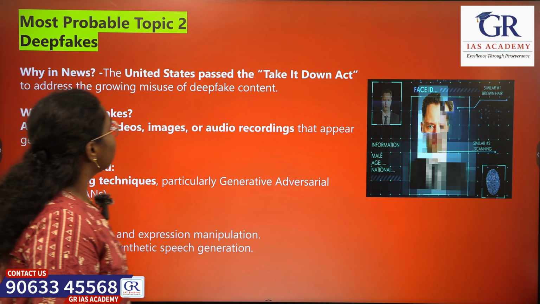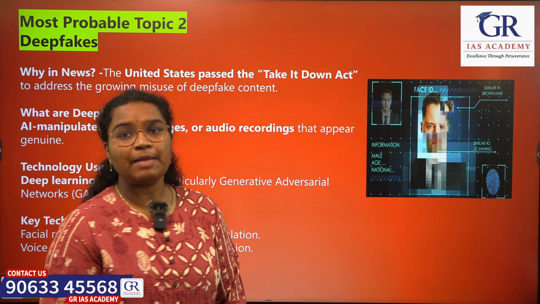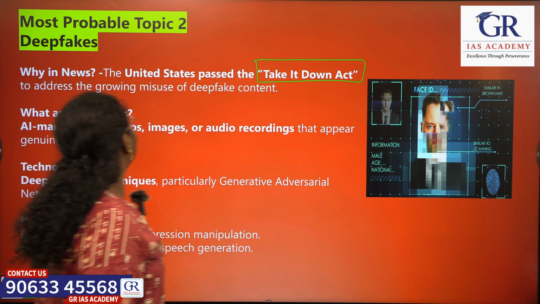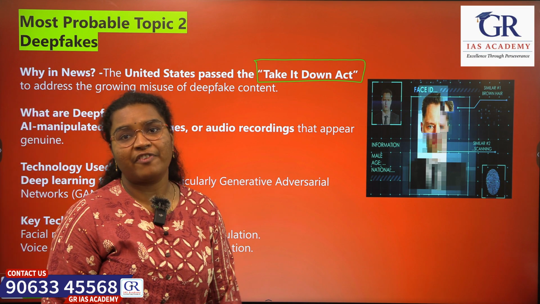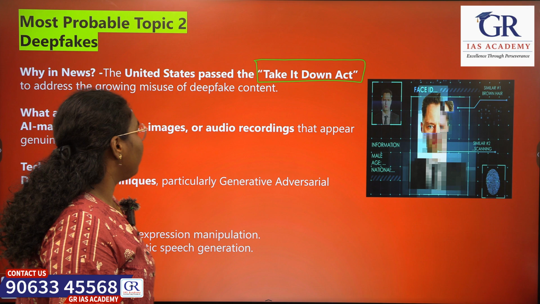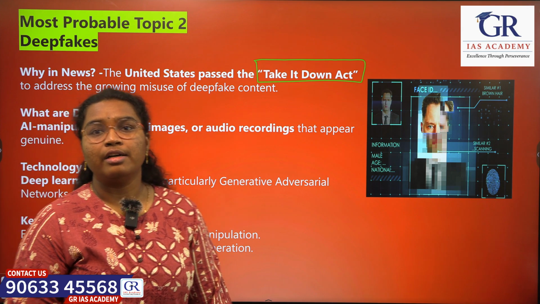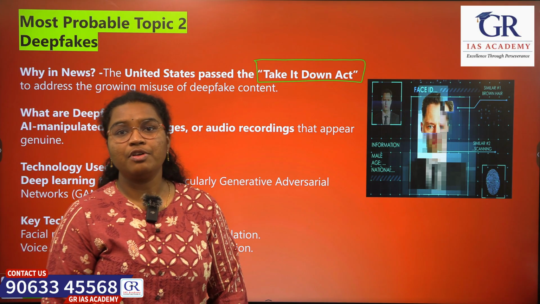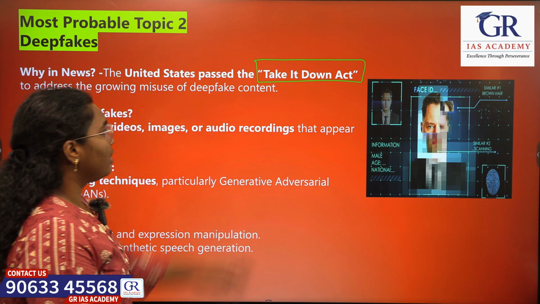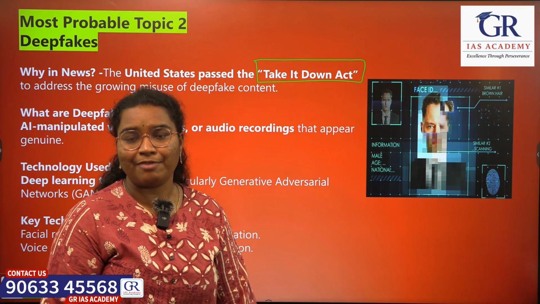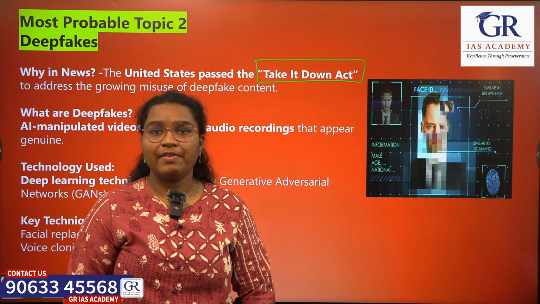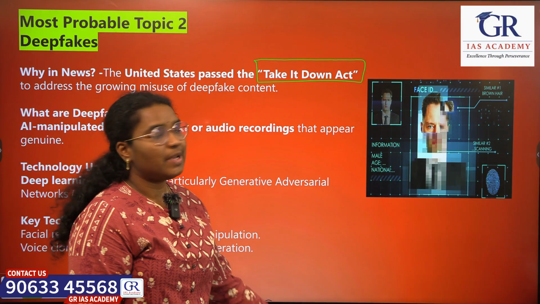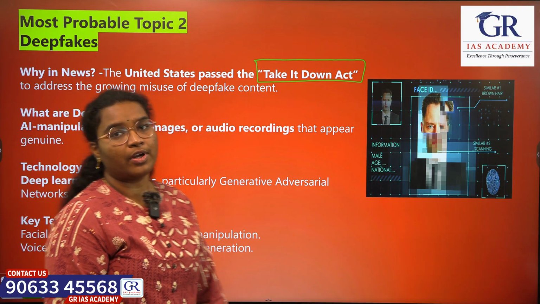Next one is deepfakes. So United States has recently passed Take It Down Act to address the growing misuse of deepfake content. We all know deepfake refers to AI manipulated videos or images which appear genuine but are actually not. So this law mandates the social media platforms to remove the private images shared without permission if a victim reports them. It is basically to reduce the digital exploitation.